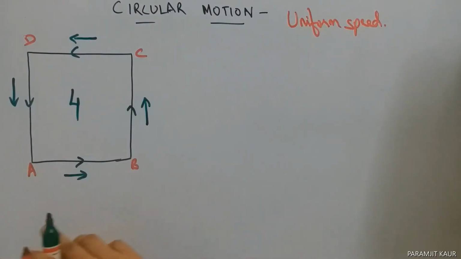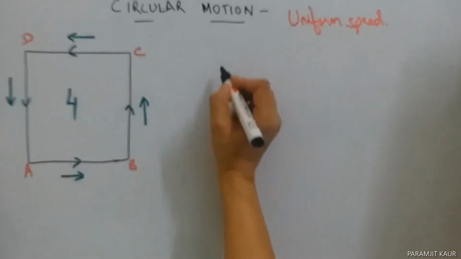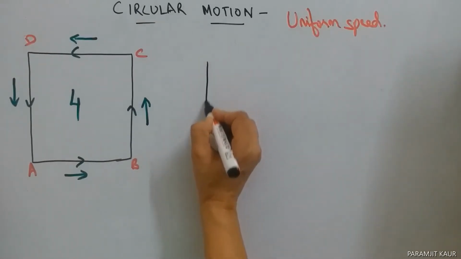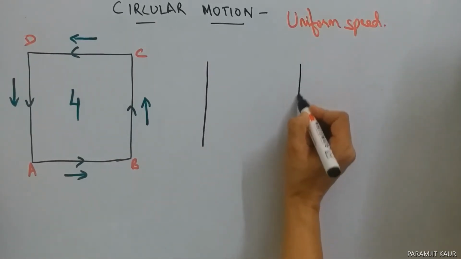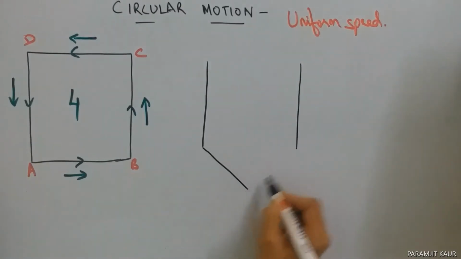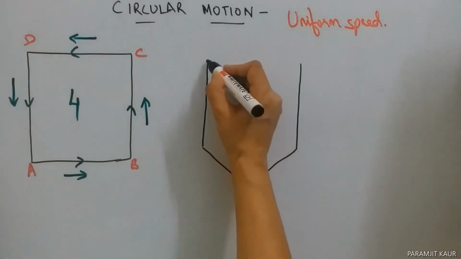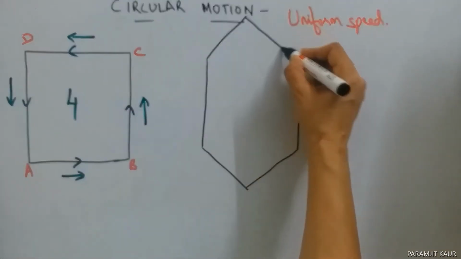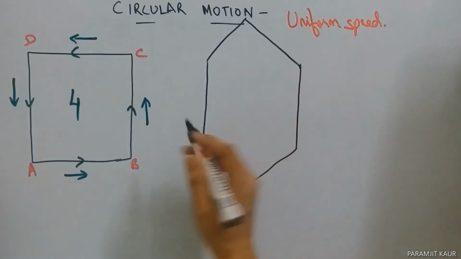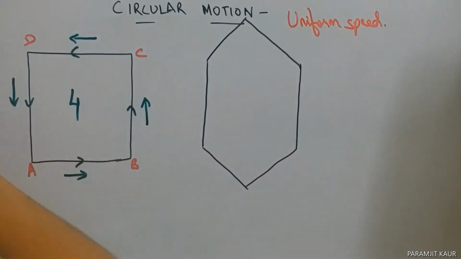Alright. Now, let us consider that I increase the number of sides and move to the next shape, say a hexagonal shape. What I am doing is increasing the number of sides and decreasing the length of each side.